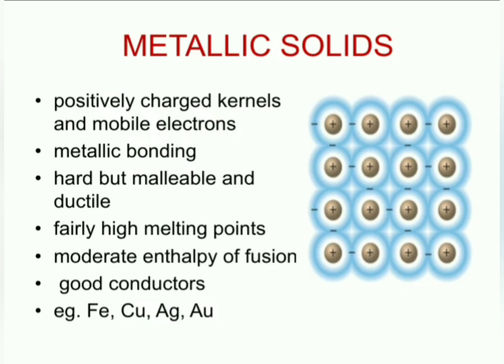So metallic solids actually contain positively charged ions and a sea of electrons or pool of electrons. Once metal atoms lose the electrons, they form metallic ions or metallic kernels which are positively charged, and the electrons form a pool or sea.